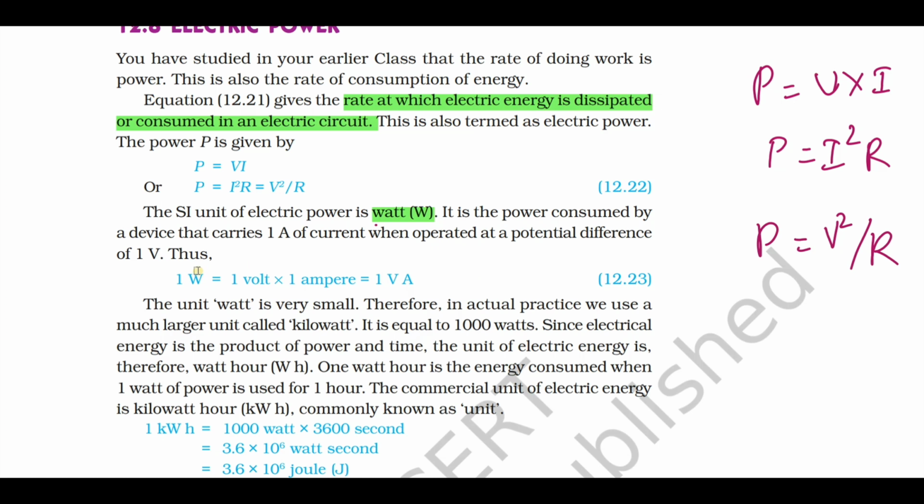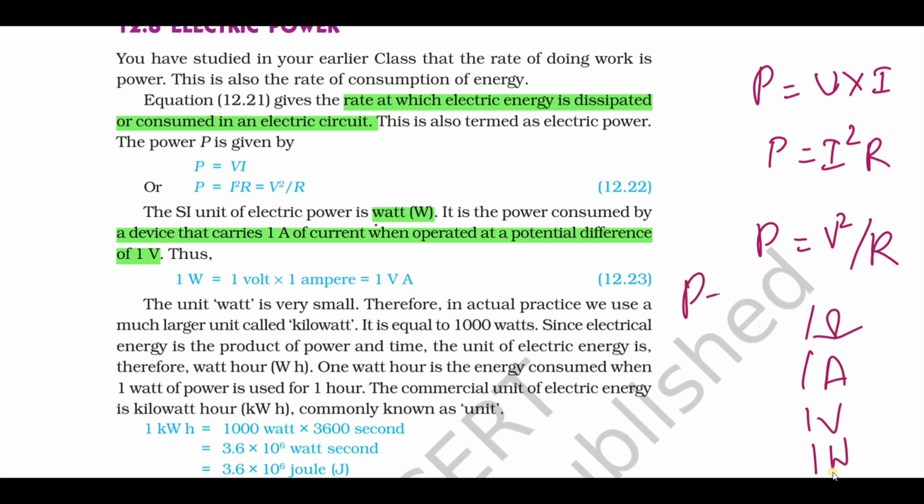Define 1 watt. 1 watt is defined as what? If an appliance consumes 1 ampere of current when it is operated at a potential difference of 1 volt. Whether it is the definition of 1 ampere, 1 volt, 1 watt or 1 ohm, you should always relate it with the equations, then it will be very easy.